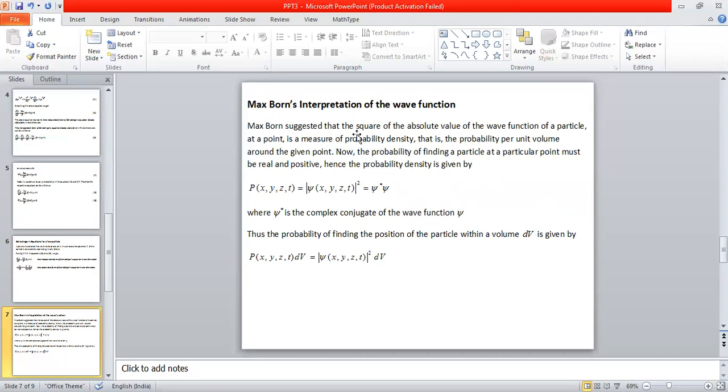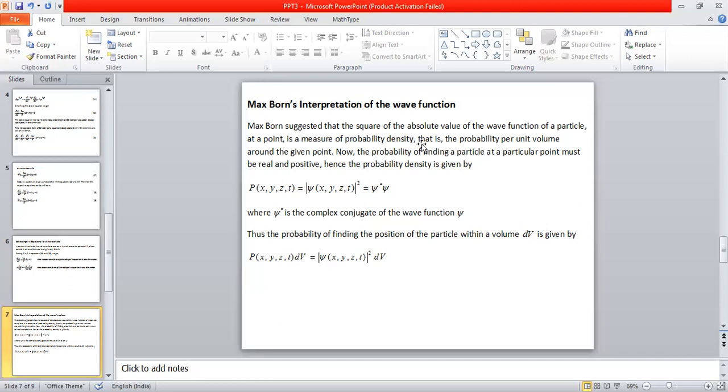He simply said that the square of the absolute value of the wave function of the particle, that is modulus of psi square, is a measure of probability density. According to Max Born, the square of the absolute value of the wave function of a particle at a given particular time, at a given particular place, is a measure of the probability density.